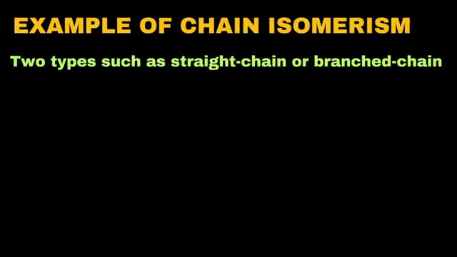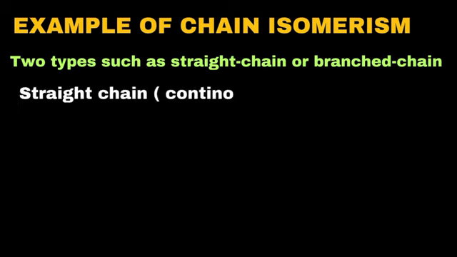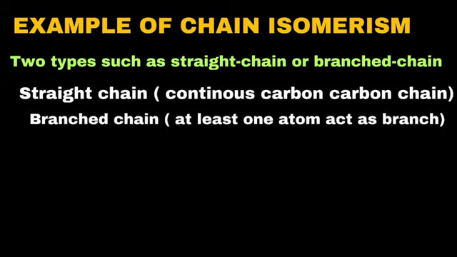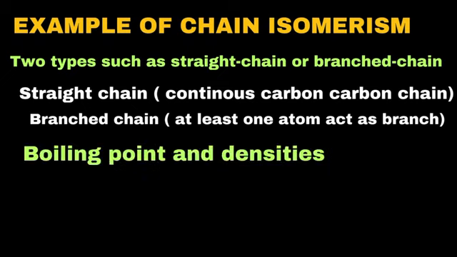Now let's understand chain isomerism in alkanes. Alkanes can exist as straight-chain or branched-chain isomers. Straight-chain isomers have all carbon atoms connected in a continuous line without any branches. And branched-chain isomers have at least one carbon atom attached to the main chain as a side group, forming a branch. Even though these isomers have the same molecular formula, their properties, such as boiling points and densities, can be different because of their structural differences.